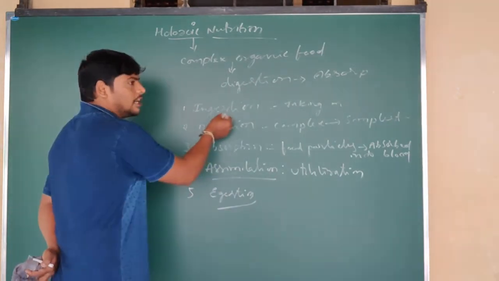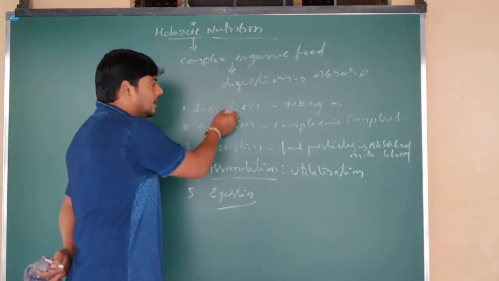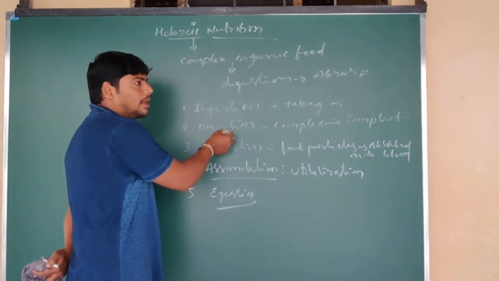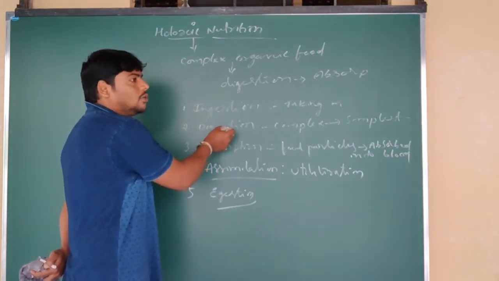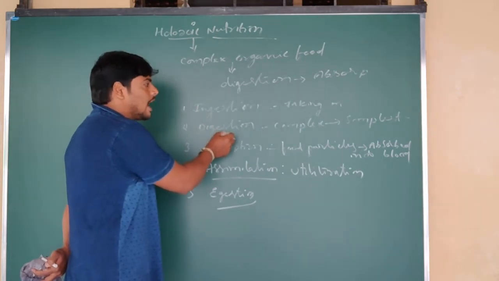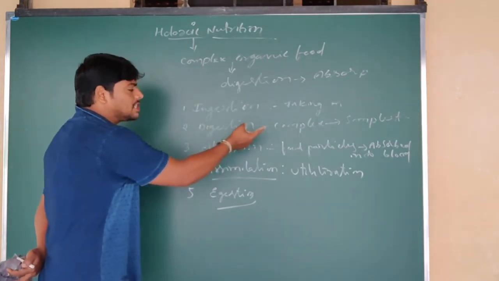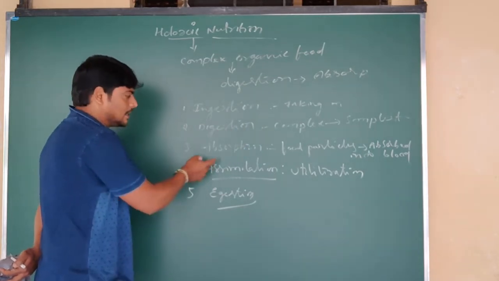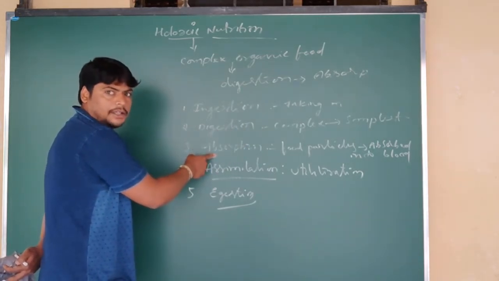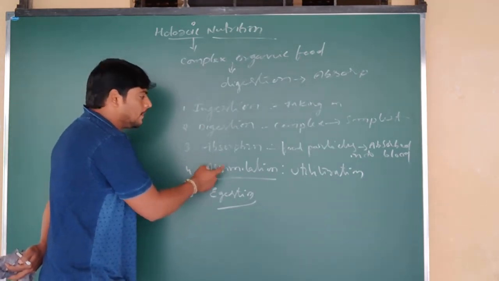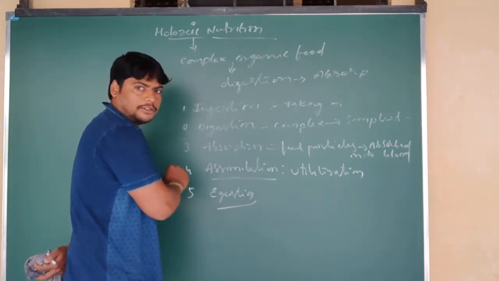So after ingestion, the food particles are taken in, and they undergo various chemical and biochemical processes to get digested. These digested complex substances become the simplest form. These simplest forms of the food particles get absorbed into the blood, and after absorption into the blood, they get supplied to each and every part of the body.